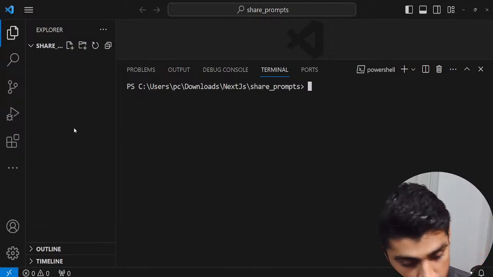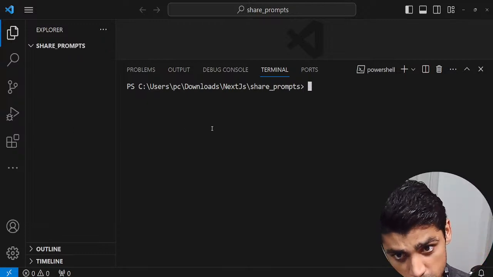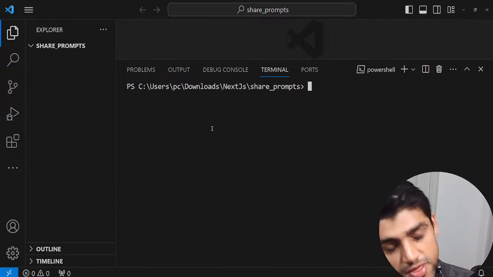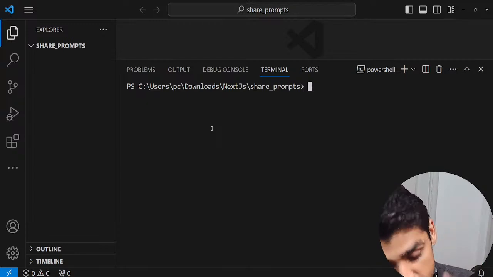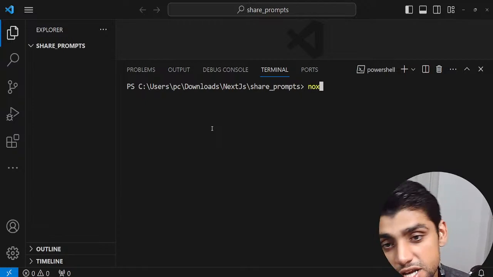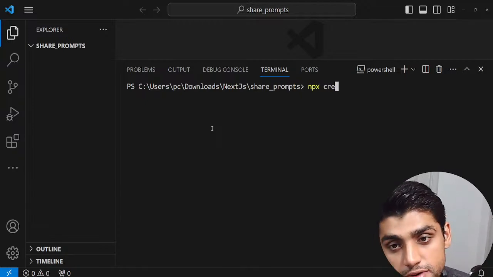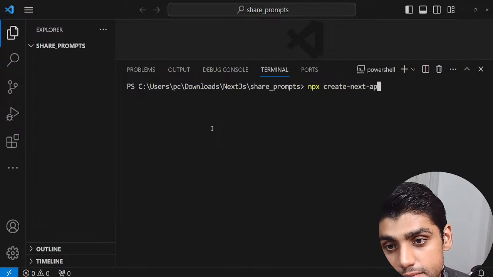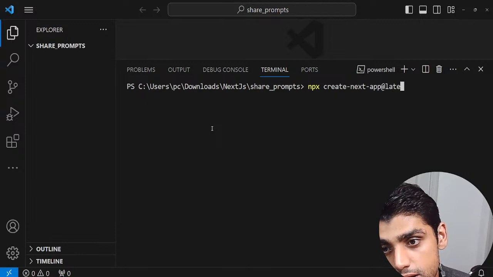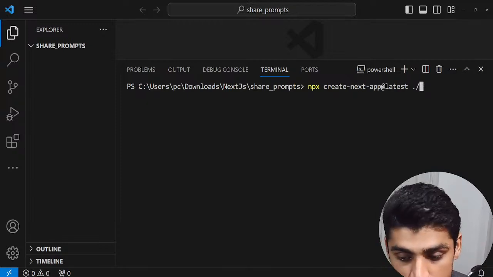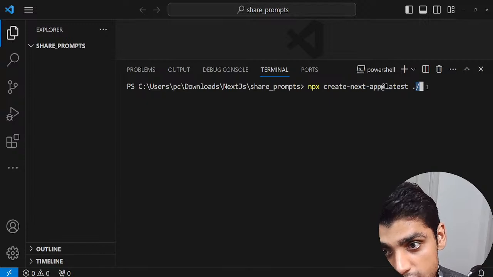So we'd go to the terminal. I press Control and backtick. This opens up my terminal, and to install a Next.js application, remember Next.js is a framework. It's still React, but you're basically using an extension of React. To create a Next.js application, we type in npx create-next-app@latest, and this means we're using the latest version of Next.js. And if we add a dot, that means we want the Next.js application to be created in our current folder.